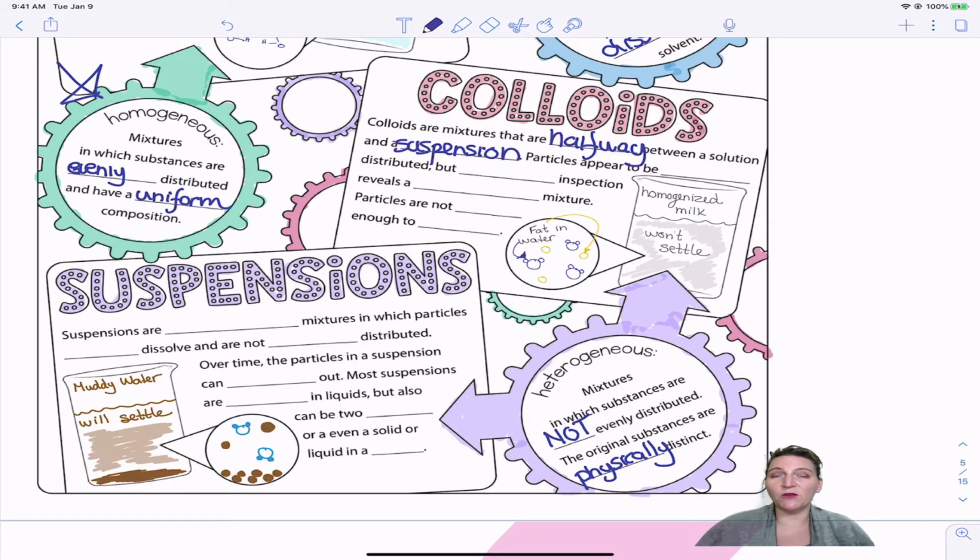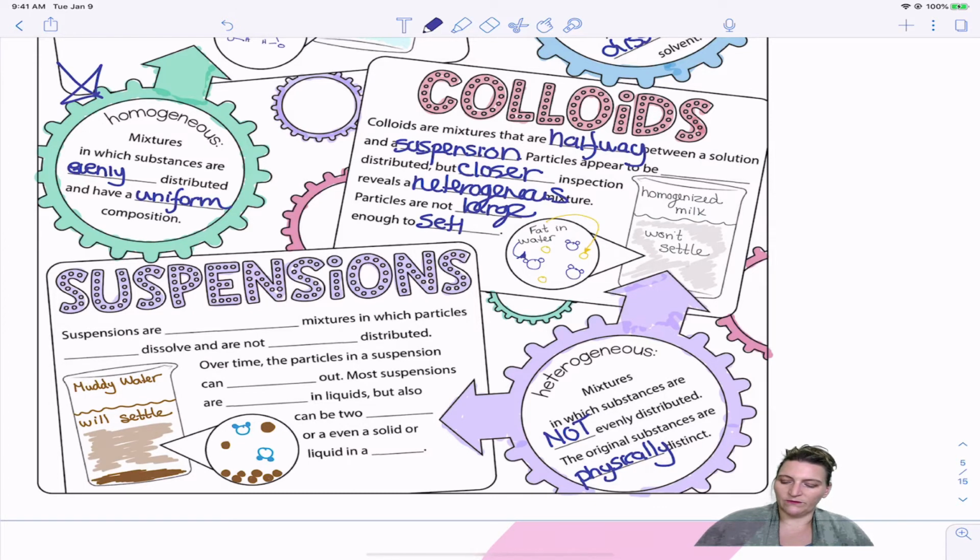Particles appear to be distributed, so you usually can't see the individual particles with your physical eye, but upon closer inspection, like if you were able to zoom in with a microscope, it reveals a heterogeneous mixture. The particles are not large enough to settle